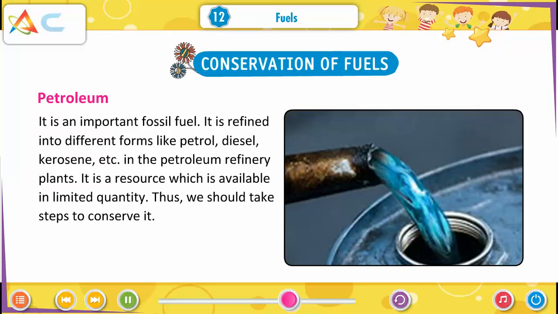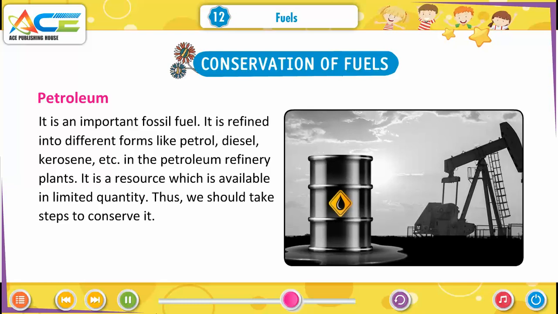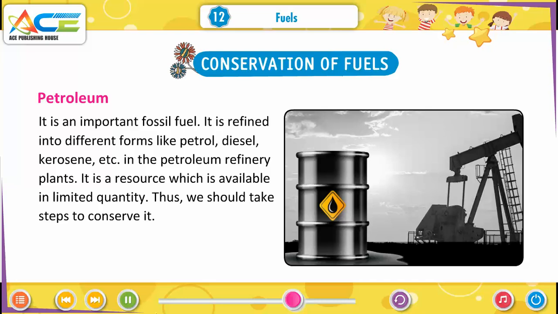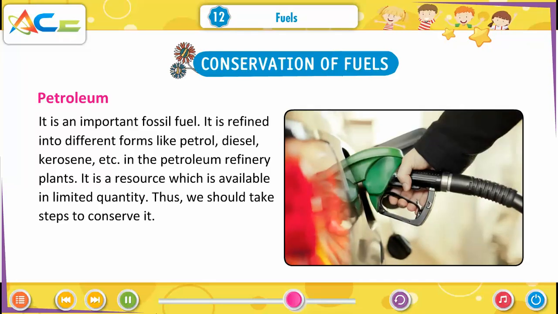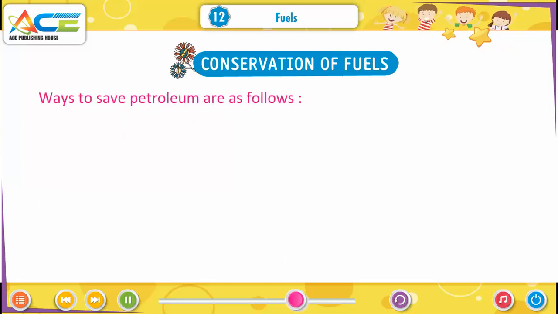It is refined into different forms like petrol, diesel, kerosene, etc. in the petroleum refinery plants. It is a resource which is available in limited quantity. Thus, we should take steps to conserve it. Ways to save petroleum are as follows.